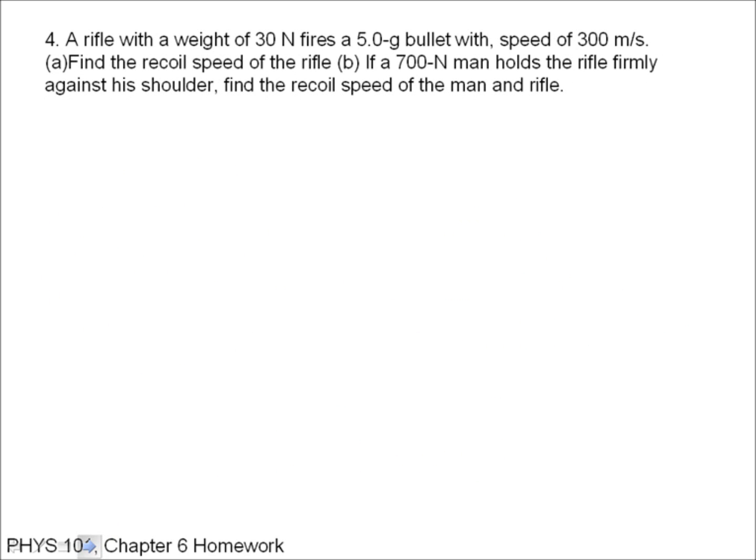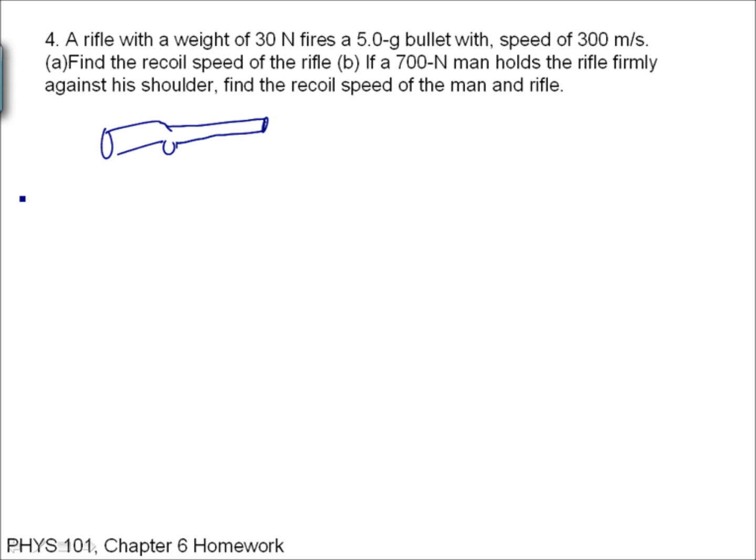Alright, a rifle with a weight of 30 newtons fires a 5-gram bullet at a speed of 300 meters per second. Find the recoil speed of the rifle. So here's our rifle. Initially we assume that nobody's holding it.